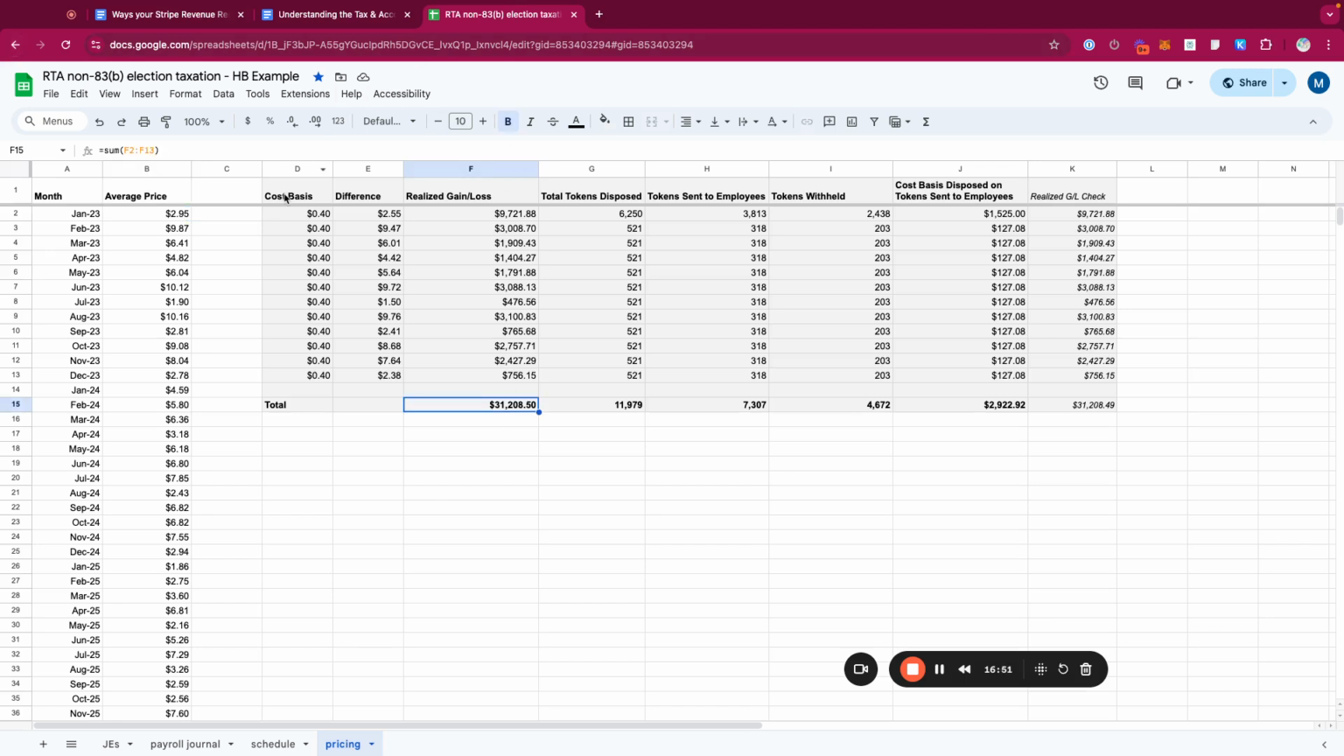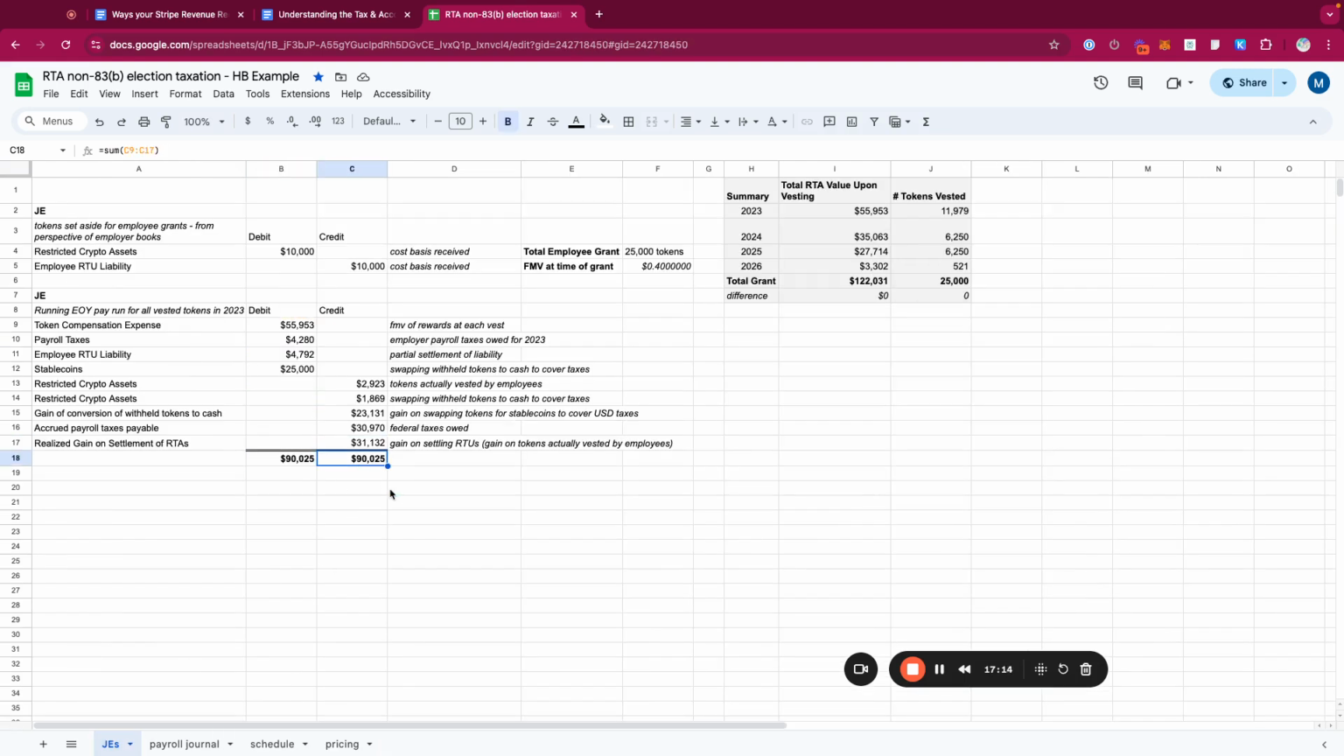And so that's the difference that we get right here, and it actually gets back to the pricing tab. I have a whole schedule here looking at the original cost basis and the difference between the cost basis and the pricing for each month, the average pricing, and that's the realized gain or loss that we're calculating, plus or minus a small variance there. So that's the gain or loss on the actual change in the pricing from the perspective of the employer. And so we have a journal entry here that you would, in this scenario, just book once at the end of the year.